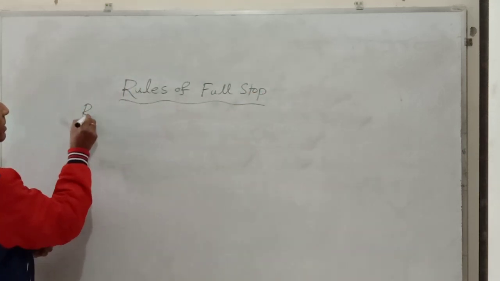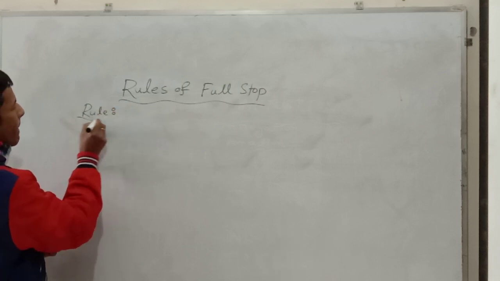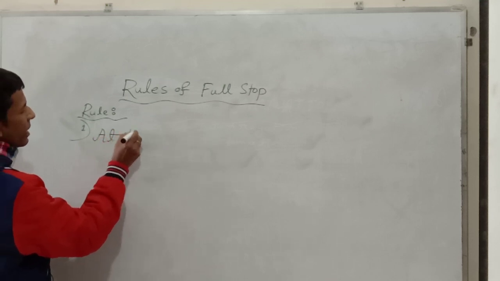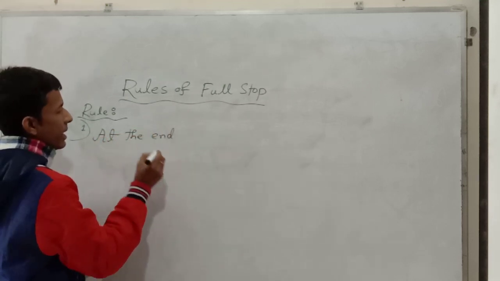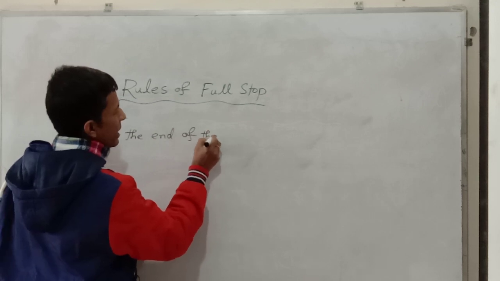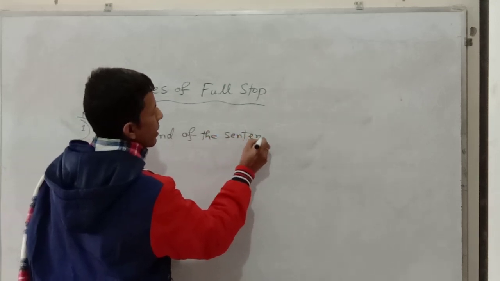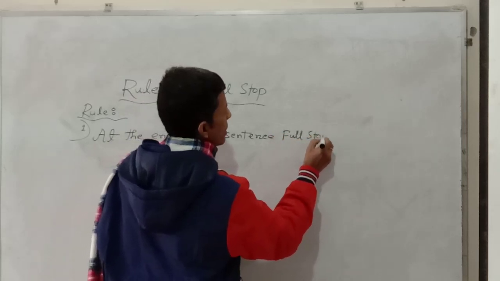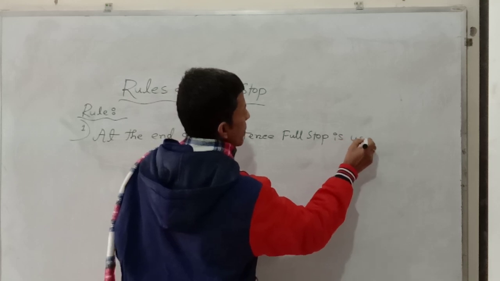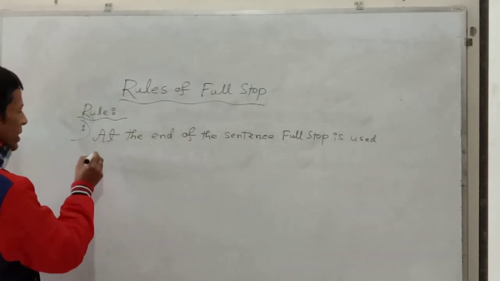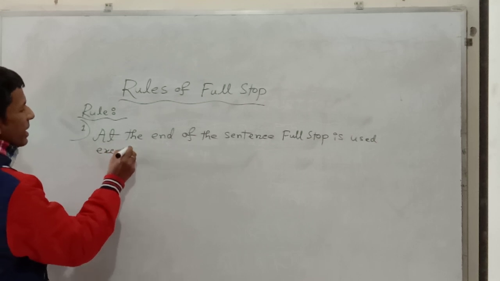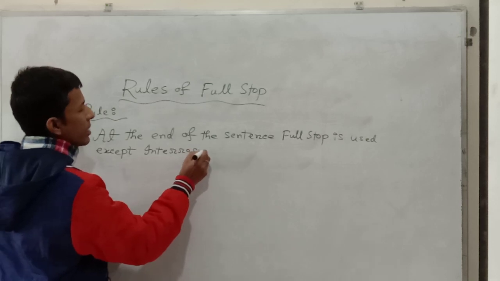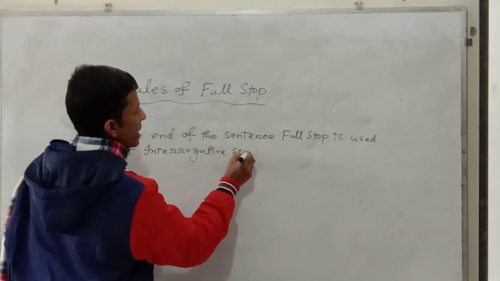Rule 1: at the end of the sentence, full stop is used, except interrogative sentence.